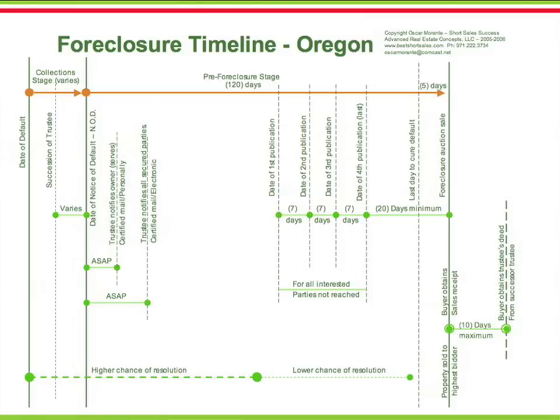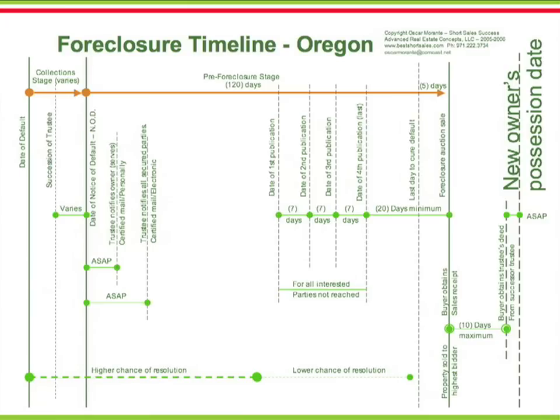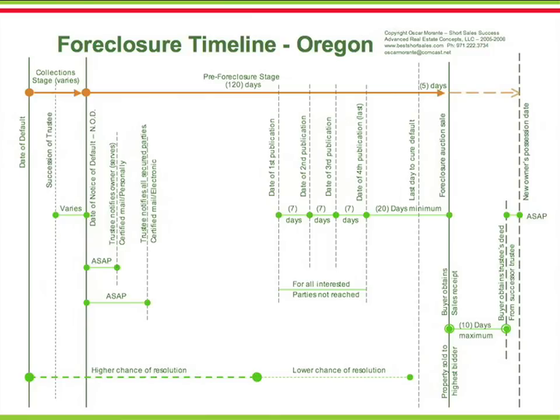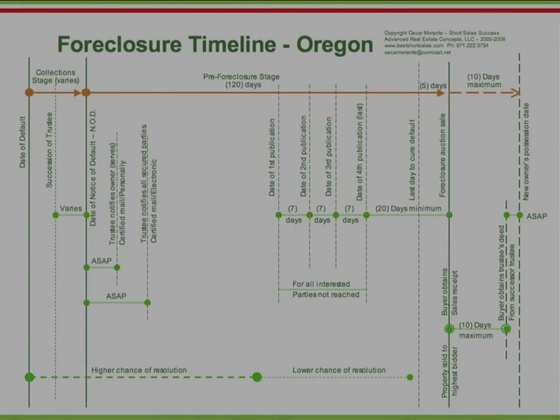If the property is vacant, the new owner can take possession of the property as soon as possible. If the previous owner is still occupying the property, the new owner can't take any action until 10 days after the auction. The maximum time between a successful sale and the new owner's right to possession is 10 days. The new owner will start an eviction if after 10 days the previous owners still occupy the property.